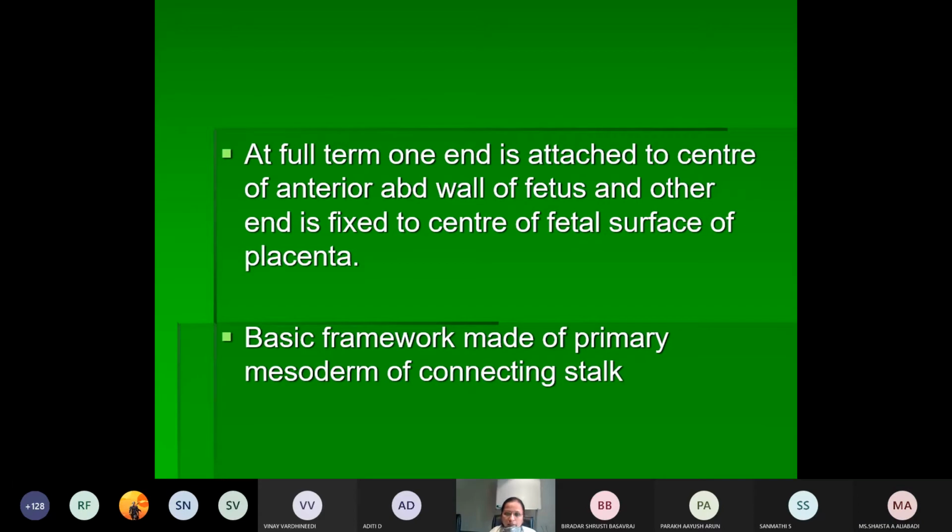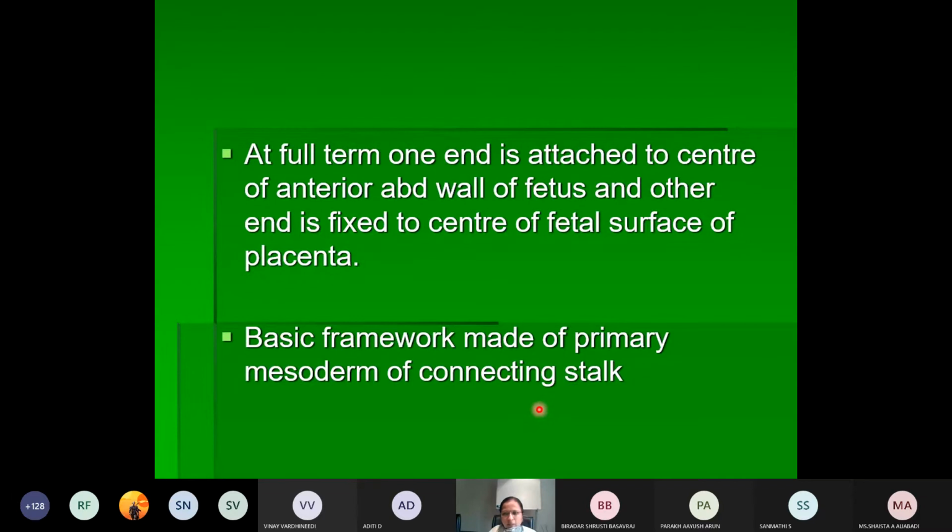So at full term, one end is attached to the center of the anterior abdominal wall, particularly the umbilicus of the fetus, and the other end is fixed to the center of the fetal surface of the placenta. So it is mainly acting as a connecting link between the fetus and the mother, helping in the transmission of nutrients. That is the main function of the umbilical cord.